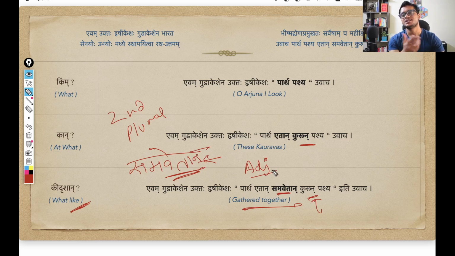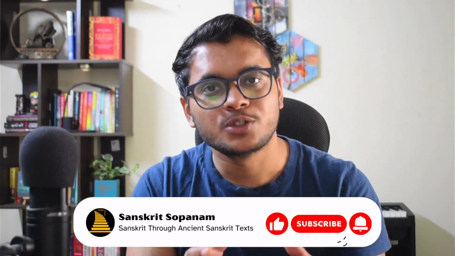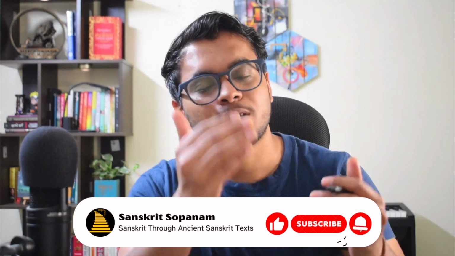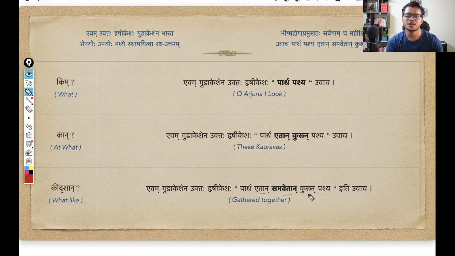Just as Ram will change as Raman. I hope you already get the logic of these declensions now. Like how similar words, Ram, Samvet, all these words change their form as per the different cases. So I hope you get the logic by now. That is the sense here. Etan Samvetan Kurun Pashya. Look at these gathered warriors, gathered Kaurava warriors. That is what Iti Uvach. That is what Krishna is telling Arjuna to do.